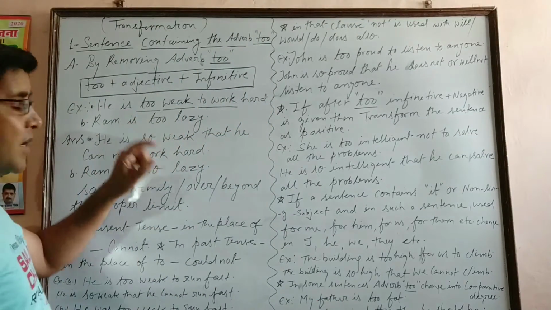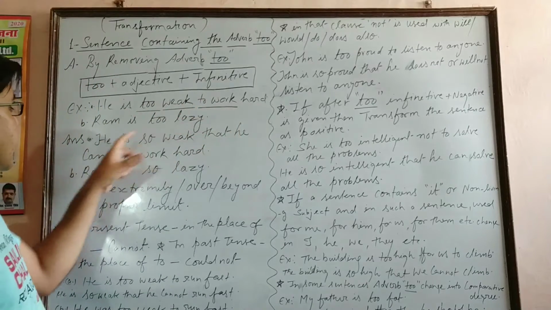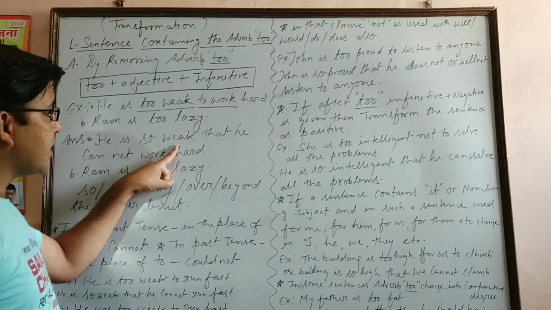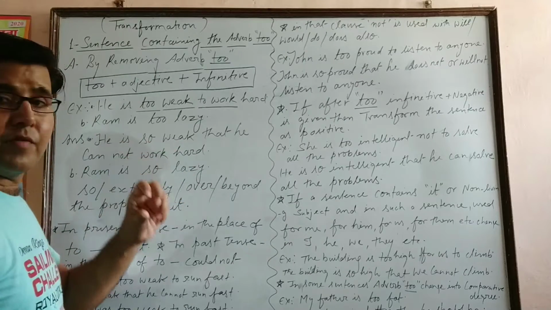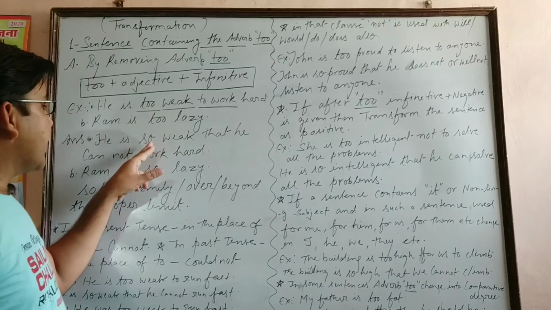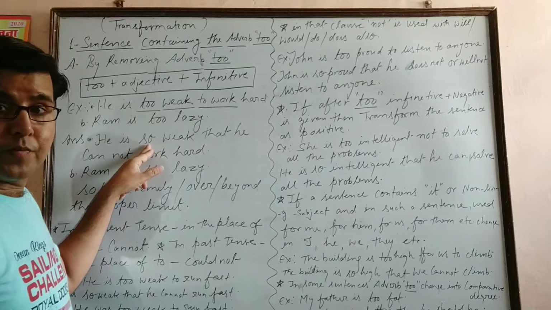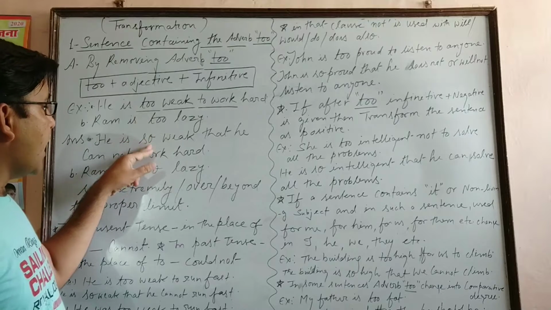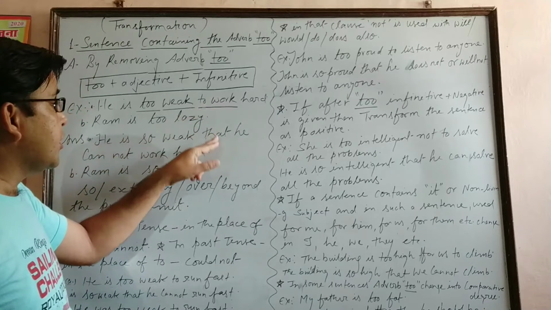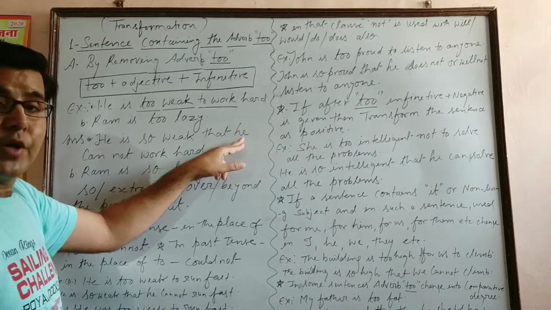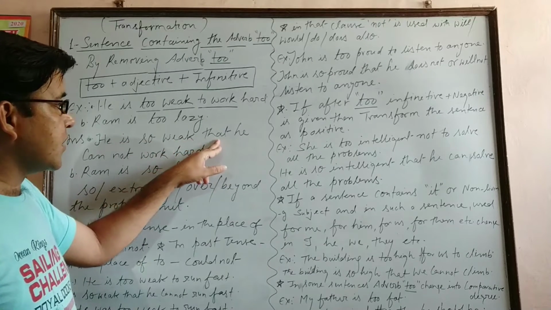He is so weak. My sentence was, he is too weak to work hard. Now the answer is, he is so weak that he cannot work hard. Once again, actually what we have to do, in the place of adverb too, we have to replace the word, we have to use so. After that adjective, and then in place of this infinitive to, we have to use conjunction that and the subject according to this place. If here he is given, then after conjunction that we have to use he.